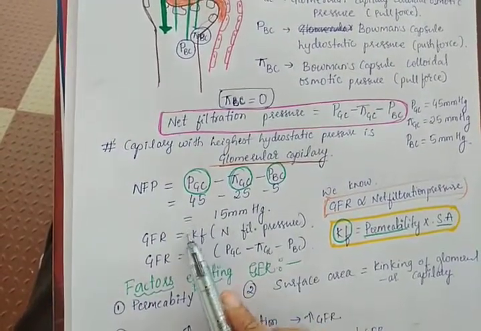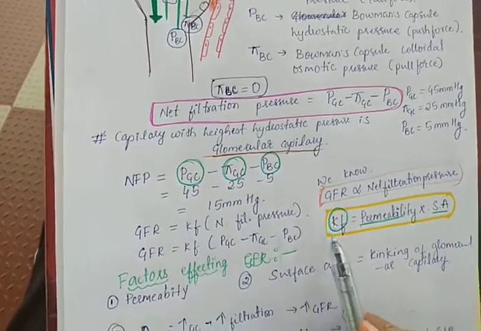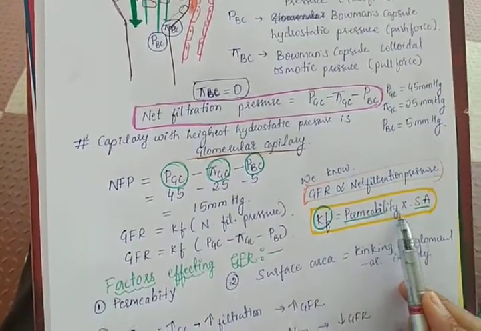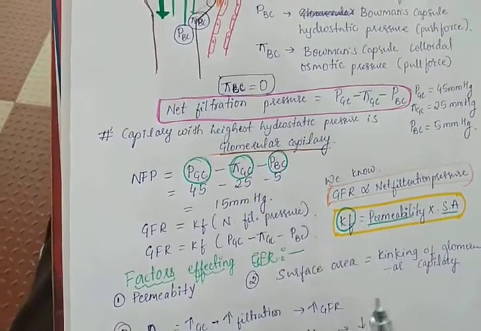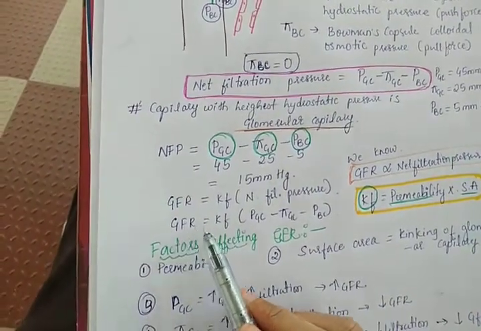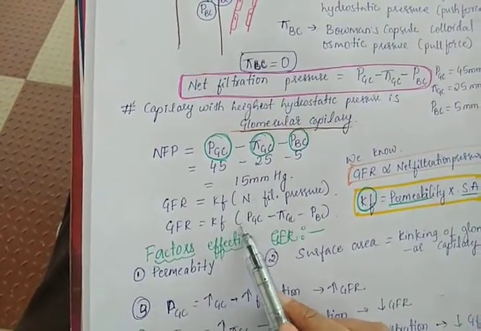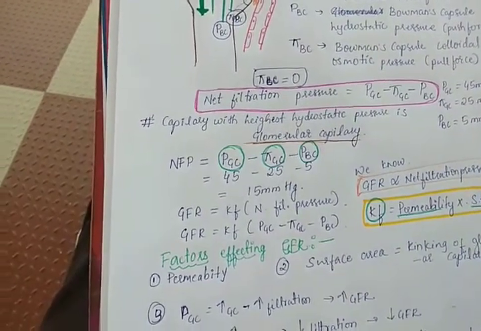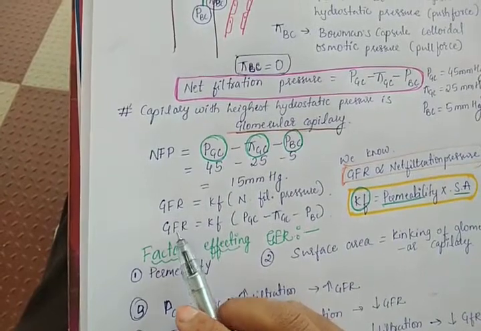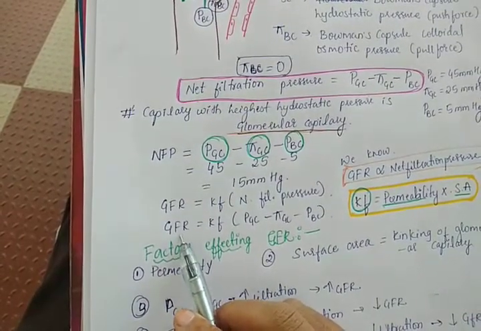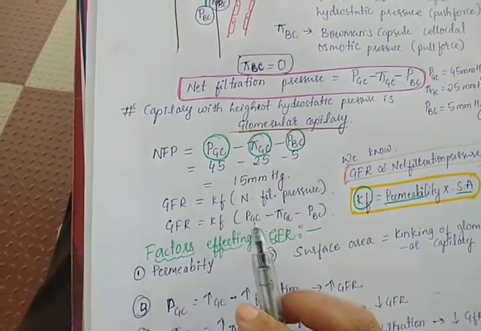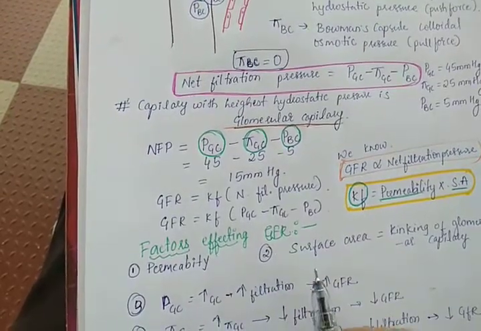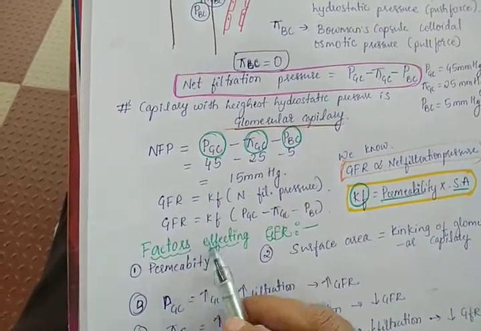Now this proportionality constant Kf is equal to permeability into the surface area. So our GFR will become Kf into PGC minus PiGC minus PBC. From this we will know how various factors affect the GFR.